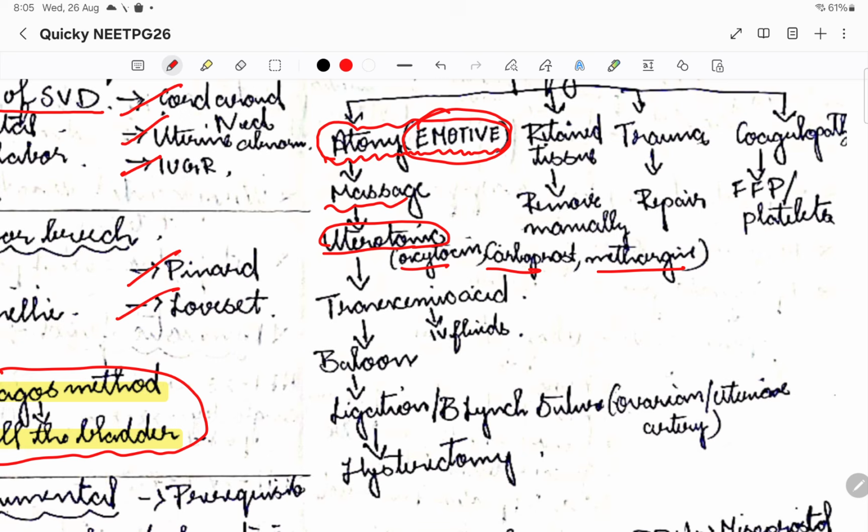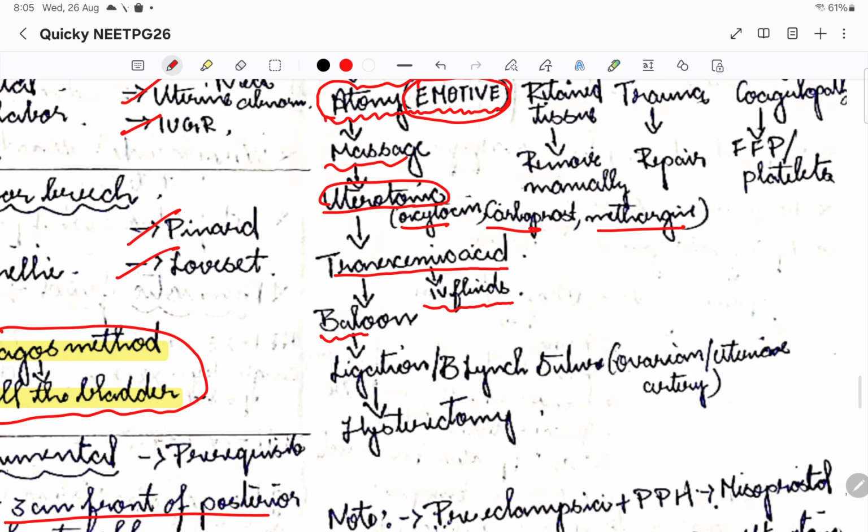Please remember, these are the things that we use for E-motive. Then we are going to go for tranexamic acid to stop the bleeding that is happening. Then we are going to give IV fluids. After this basic resuscitation with respect to hemorrhage, we are going to go for balloon tamponade. If that too doesn't work, then we are going to go for ligation or B-Lynch suture. In B-Lynch suture, it is the ovarian and uterine artery that we ligate.